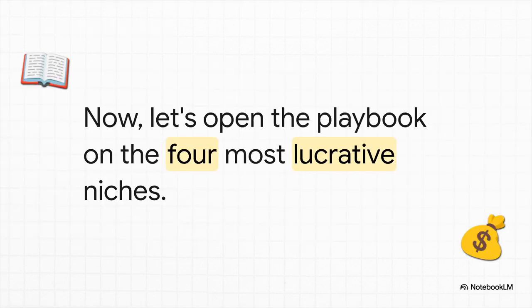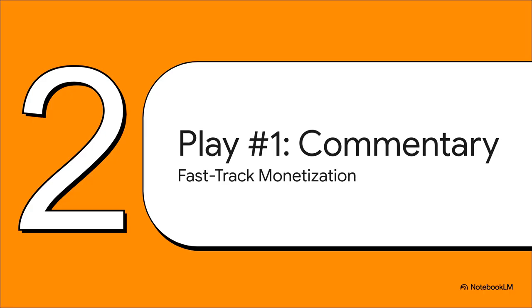All right, so now that we've got the technical stuff out of the way, it's time for the fun part. The strategy. Let's open the playbook and walk through the 4 most profitable niches you can jump into today to really capitalize on that high US RPM. So play number 1 is what I like to call viral commentary. Look, if your main goal is just to get monetized as fast as humanly possible, then this is the niche for you. It's all about speed, and it's all about leveraging what's already blowing up online.